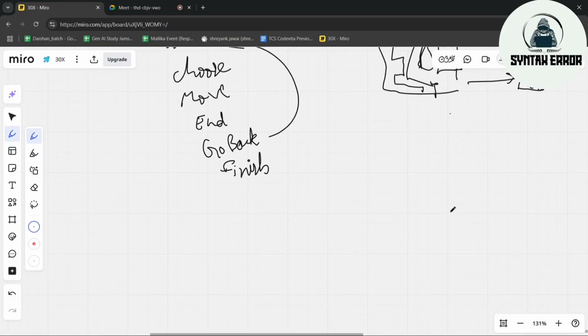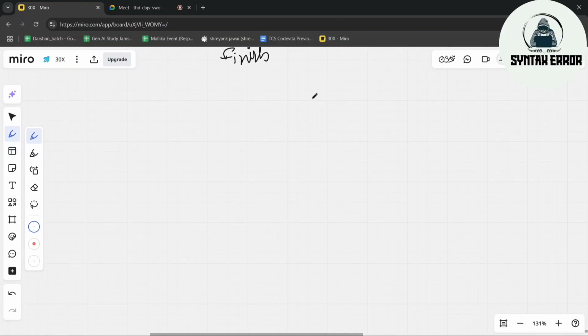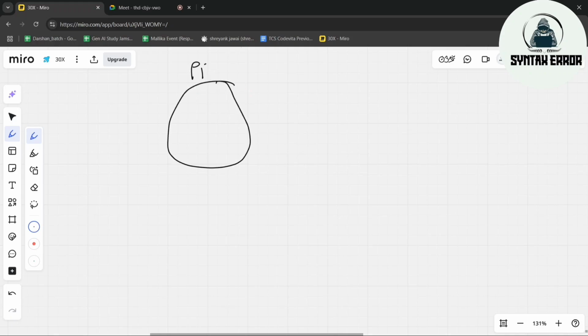Let me give you another example. I'll give you an unofficial example first, then I will give you an official example. The time is nearly 10 o'clock, right? So let's talk about food now. Consider this as a pizza. In this pizza, you are allowed to have 2 toppings. Consider cheese as 1 topping and pineapple as 1 topping.